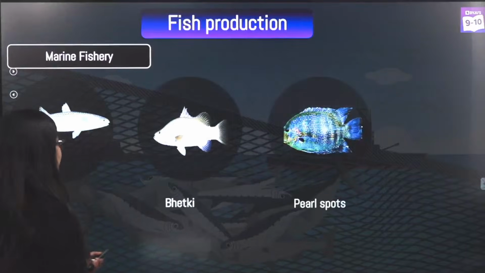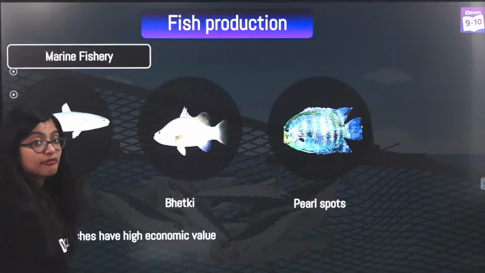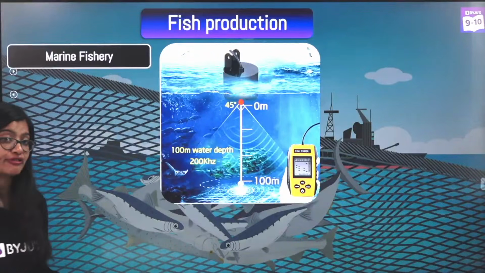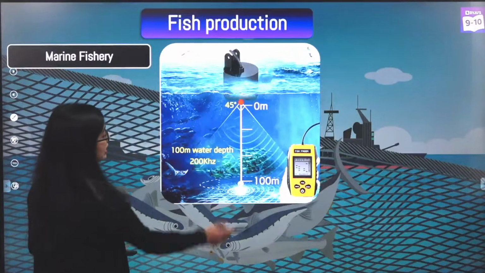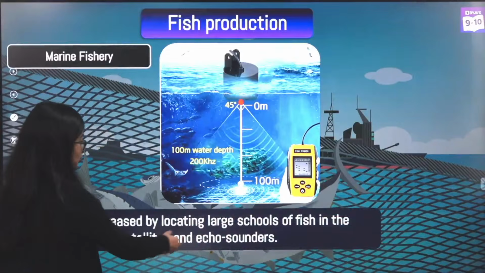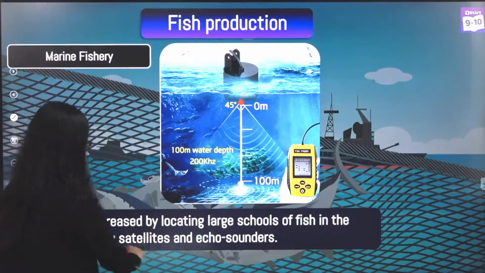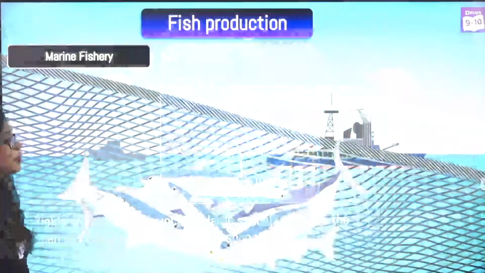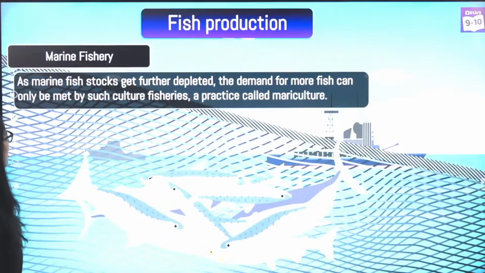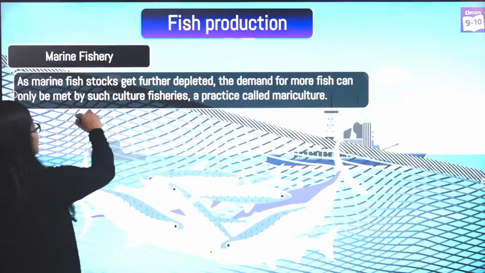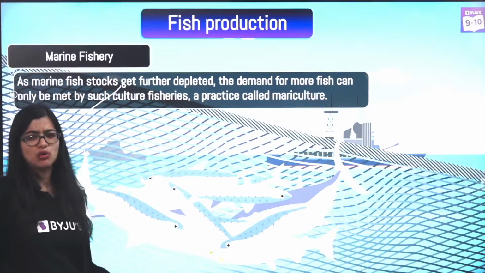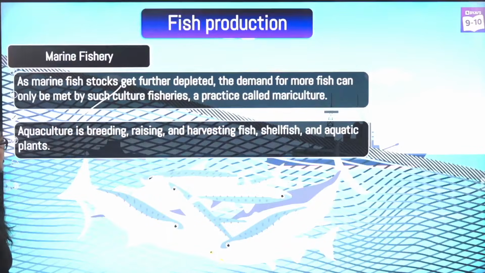So we also have mullets, bait keepers, pots, which have a high economic value. And of course we know that in capture fishing, when you are trapping them and capturing them, we normally use satellites and echo sounders to capture them. So this is just a part of capture fisheries, okay? Now if you see here, this is a definition of mariculture. You can take a screenshot or I will share this with you on Telegram, so don't worry about it, okay?